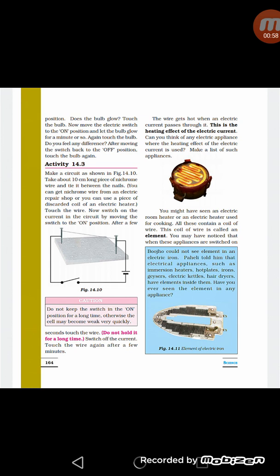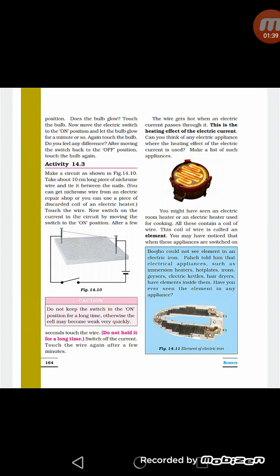For this there is given an activity in your book, that is activity 14.3. What you have to do, you have to make a circuit as shown in the figure. We have to take 10 centimeter long piece of nichrome wire and we will tie this nichrome wire in between these two nails. Now we will make a complete circuit so that the current passes through the wire. After some time you will see that the nichrome wire gets heated due to heating effect of current, and when we switch off or we can say when there is no flow of current, then the nichrome wire is not